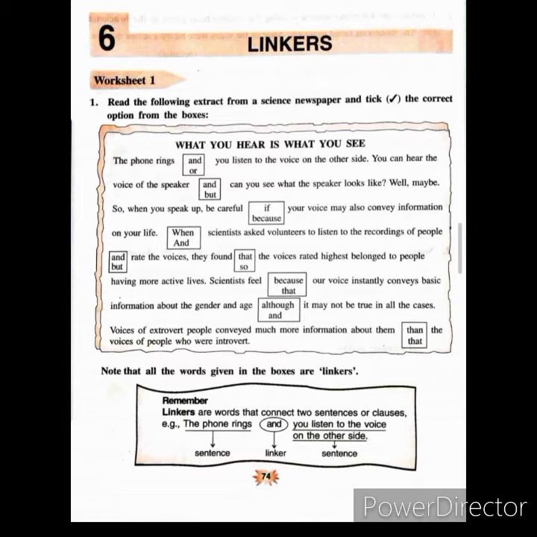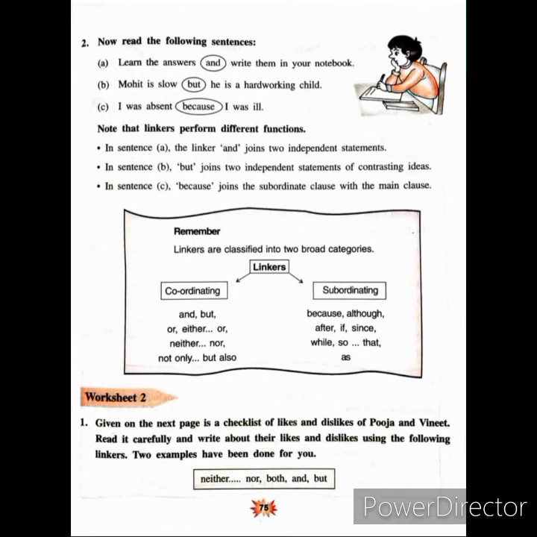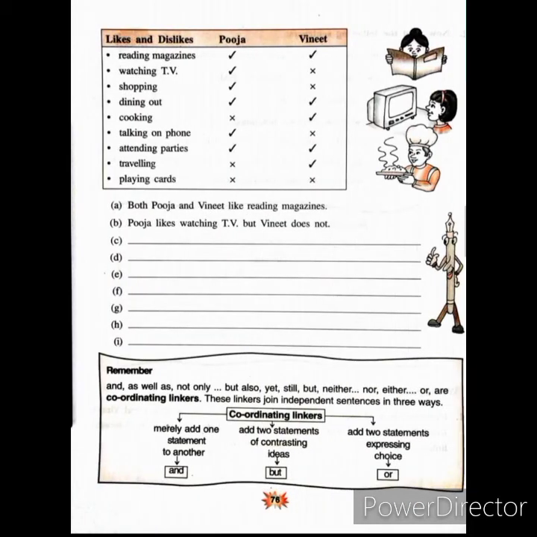So like this, you will complete the rest of the worksheet. Now come to worksheet number 2. Given on the next page is a checklist of likes and dislikes of Pooja and Vineet. Read it carefully and write about their likes and dislikes using the following linkers. Linkers are given in the box and two examples have been done for you.